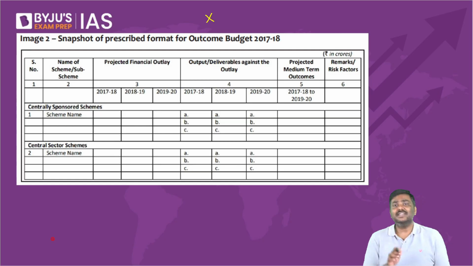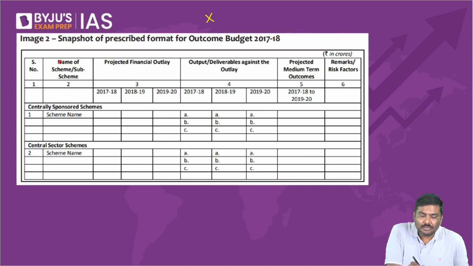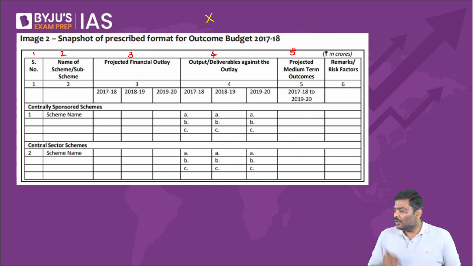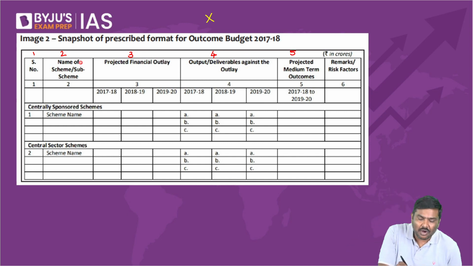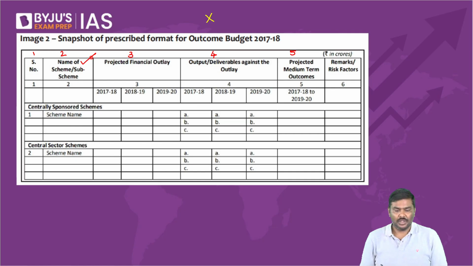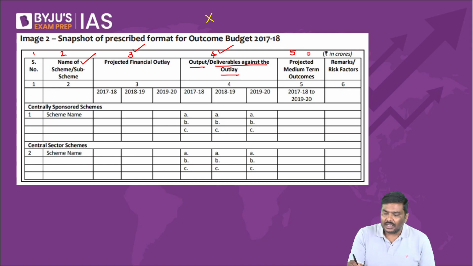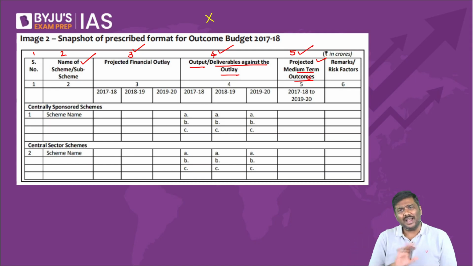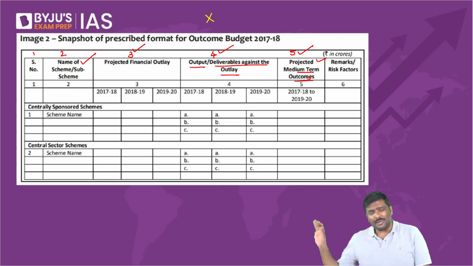Now, please understand what you need to observe here. Column number 2: name of the scheme or sub scheme. Column number 3: projected outlay. Column number 4: the output or deliverables against the outlay. And column number 5: projected medium term outcomes. Now, don't learn them by heart.